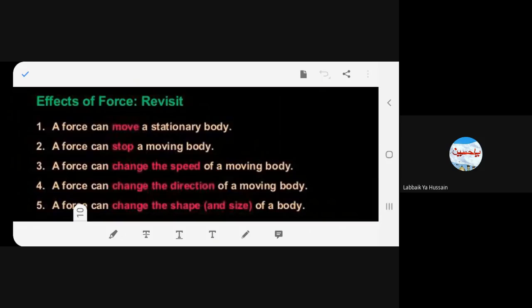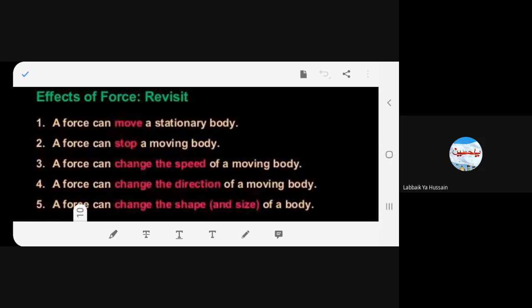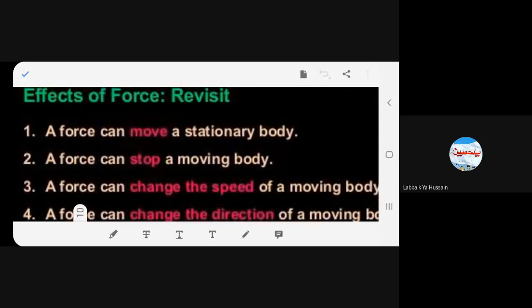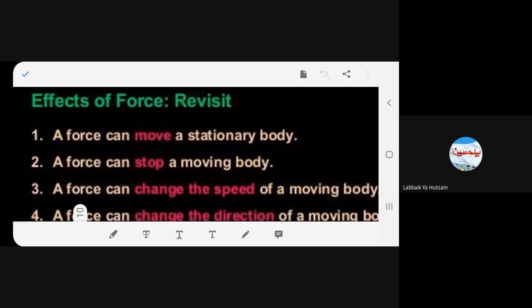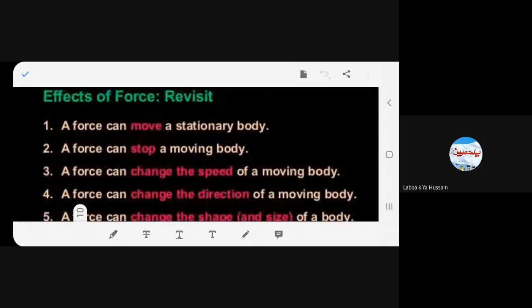This is a revisit, which means revision. Let's do it again. Whatever is in red, the words written in red have to be emphasized more. Please start to read. Effects of force.